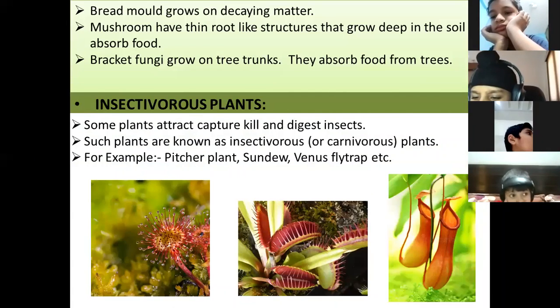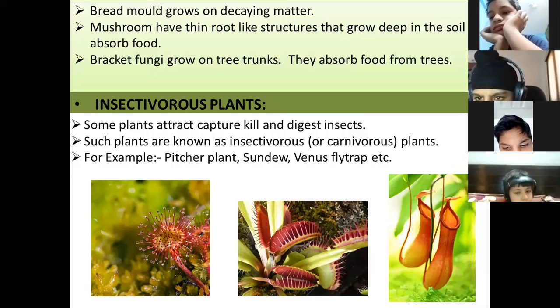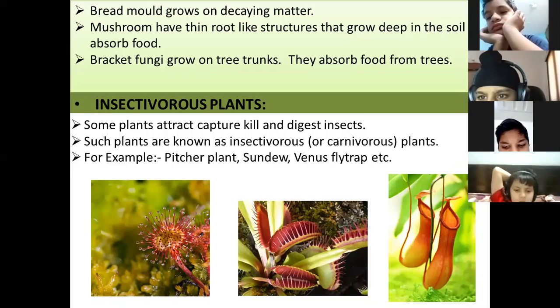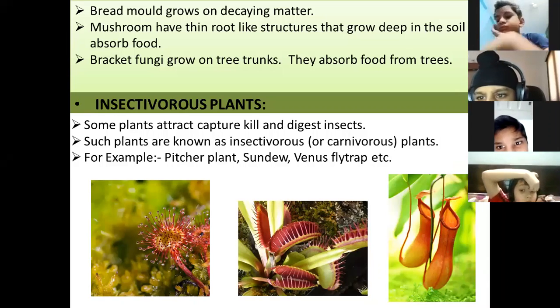Now when we talk about bread mold, it grows on decaying matter. If our food is getting decayed, bread mold will grow on that decaying matter. So bread mold takes food from dead and decaying matter. It grows on rotten food. Then mushrooms have thin root-like structures that go deep into the soil to absorb food. Mushrooms absorb food from soil.